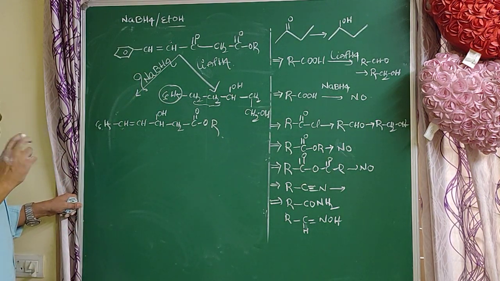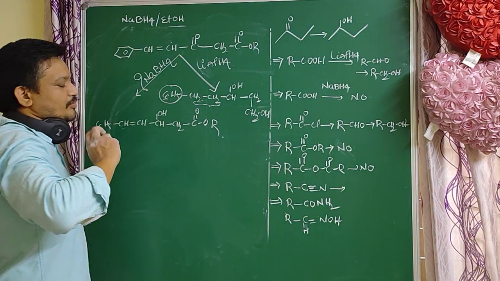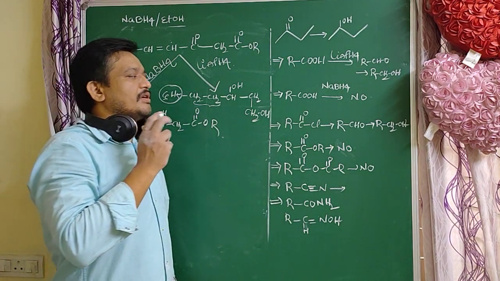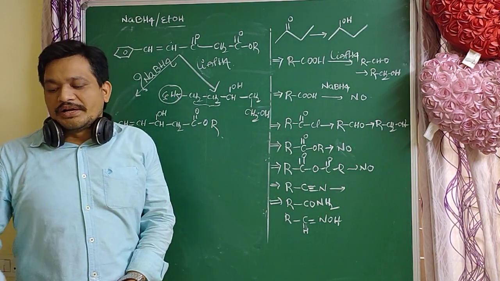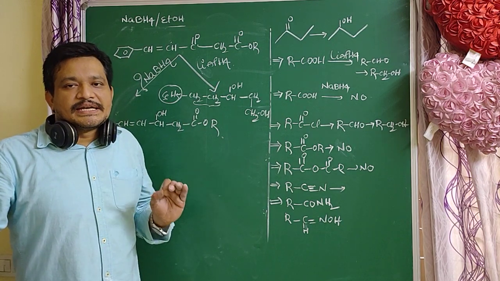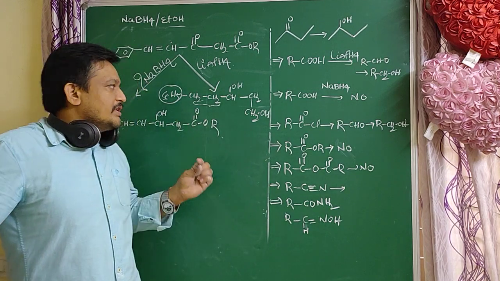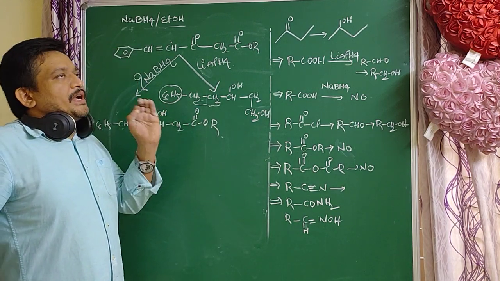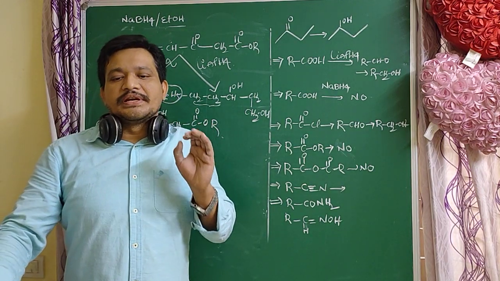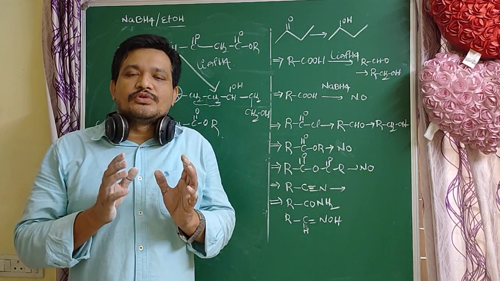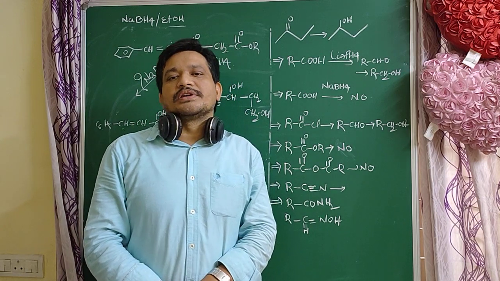So in presence of NaBH4, esters are not reduced, cyanides are not reduced, nitro compounds are not reduced, amides are not reduced. Which compounds are easily reduced, students? Aldehydes, ketones, acid halides, secondary alkyl halides, tertiary alkyl halides. That is also used in hydration of alkenes. That reaction is oxymercuration and demercuration. This is the use of NaBH4. So this is very important, students. Thank you very much, students.